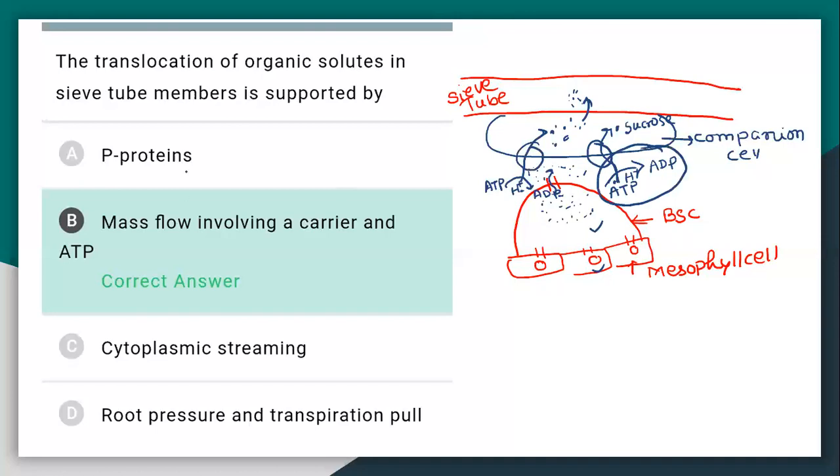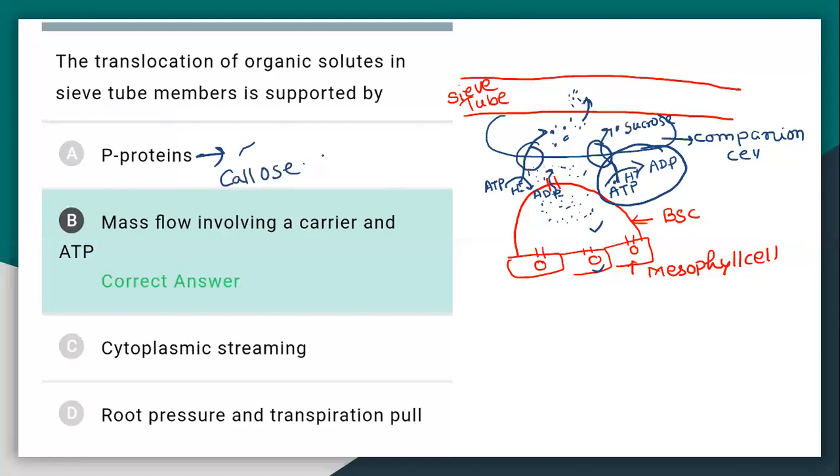Another is the P protein. Now look at the options: the translocation of organic solute in sieve tube members is supported by P protein. Actually, it is a damage-repairing protein. If any minor damage is there in the sieve tube, P protein is involved.